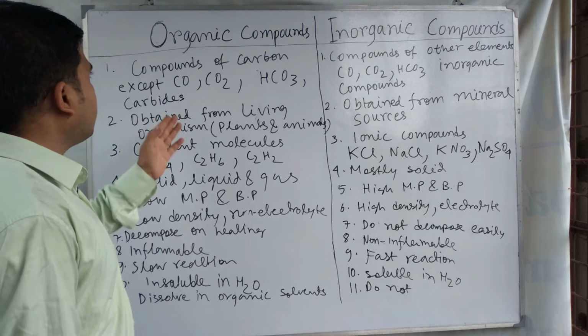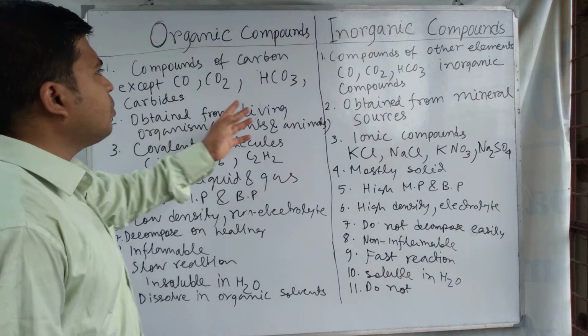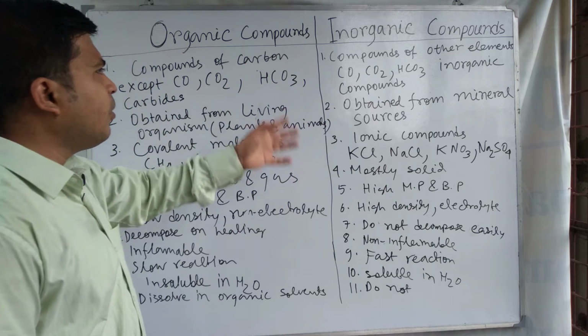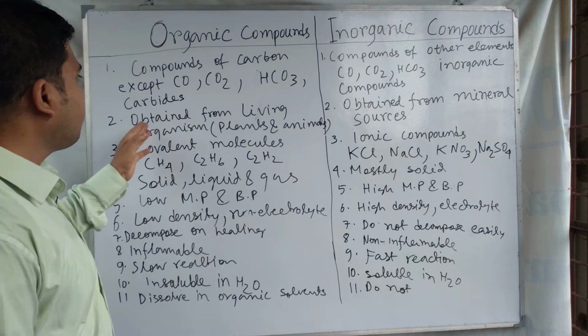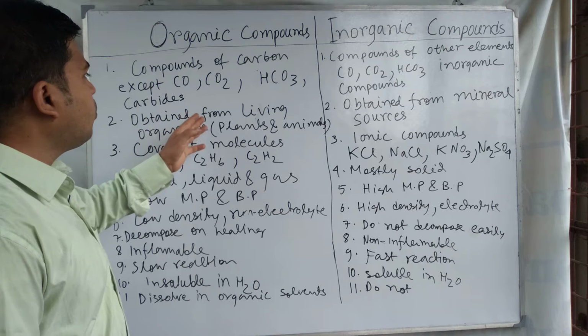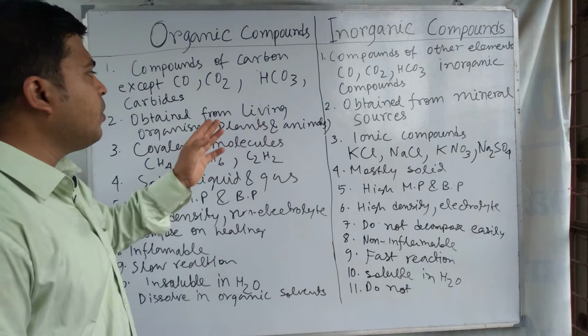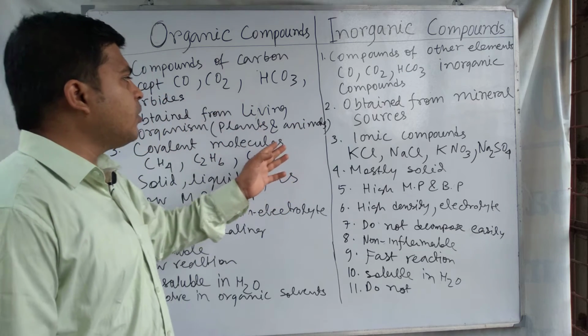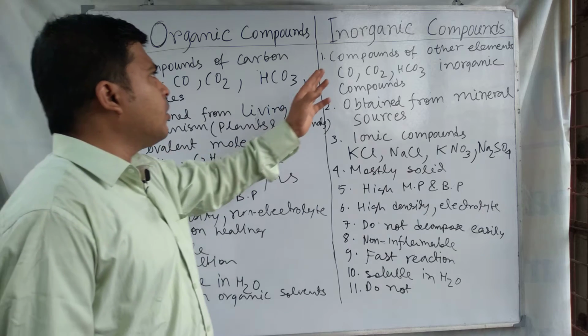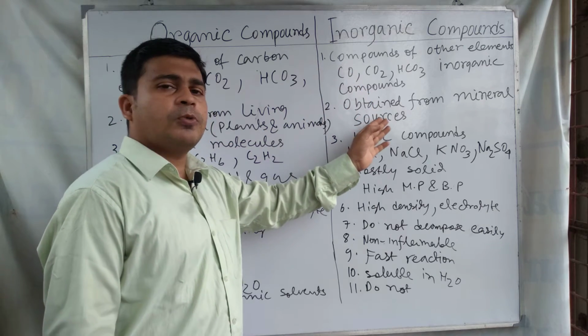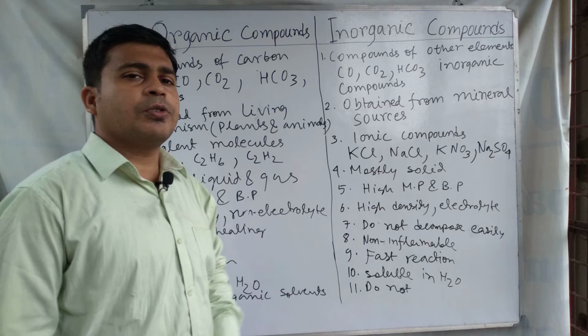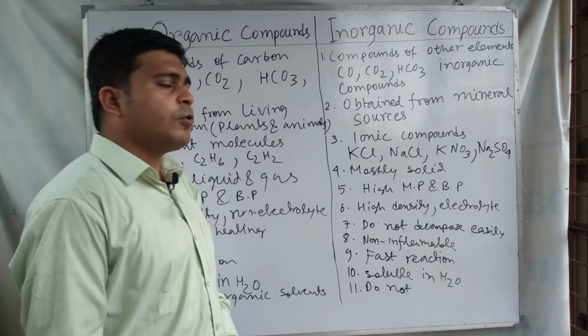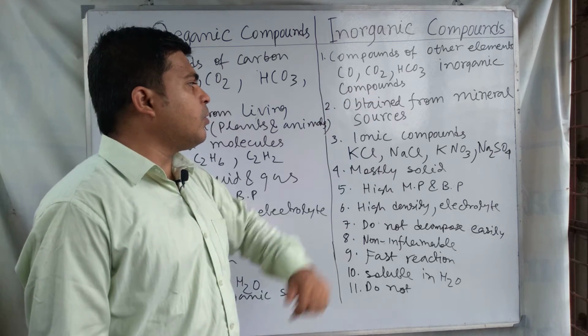Number two, organic compounds are obtained from living organisms, meaning plant bodies or animal bodies, and inorganic compounds are obtained from mineral sources, from minerals and rocks.